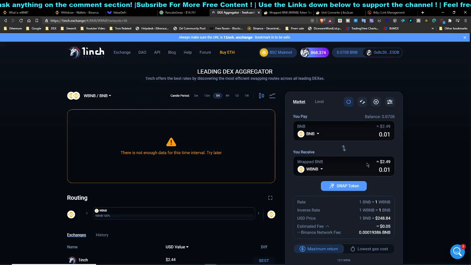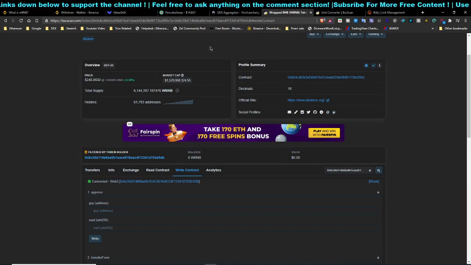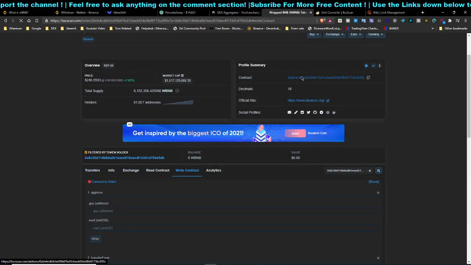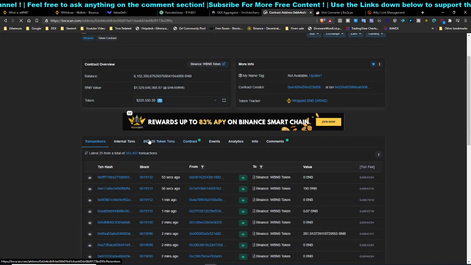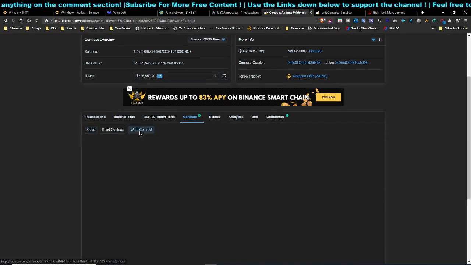And the other way to swap your BNB token is on the smart contract itself. I'm gonna link the smart contract. So over here you can see that this is the wrapped BNB, which is the WBNB contract. So what you want to do is, let me refresh the page. Once you are on the contract itself, just click on contract, and after that write contract.